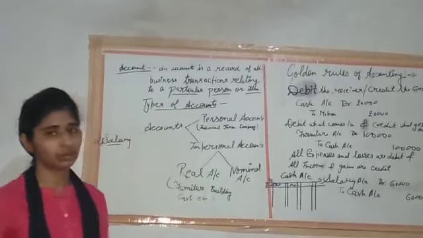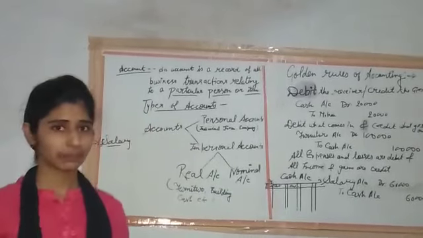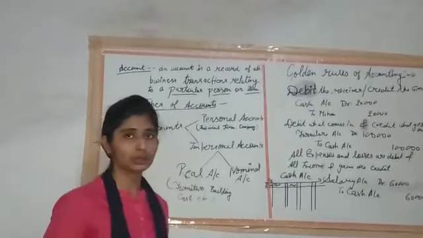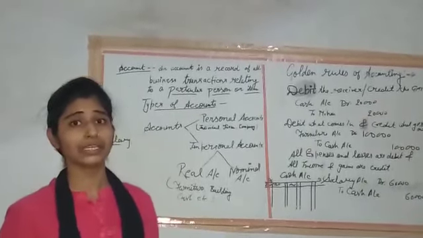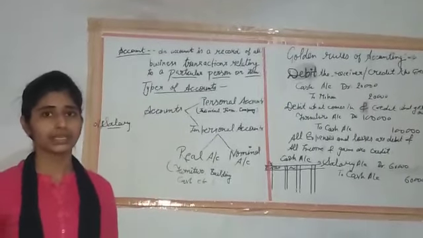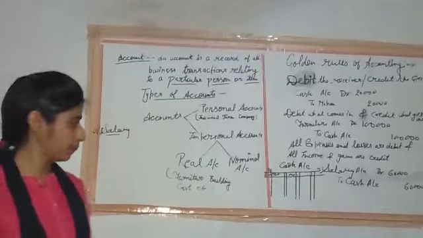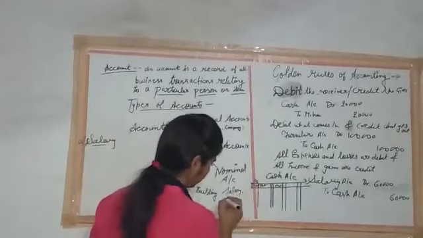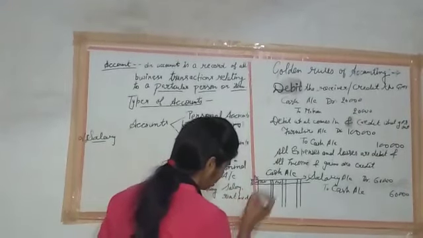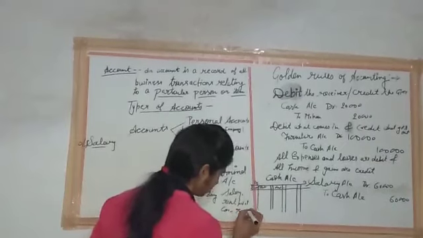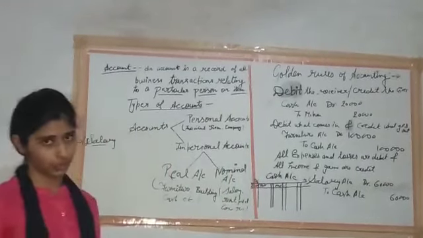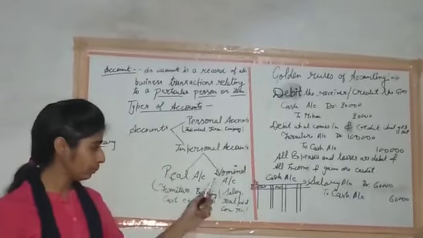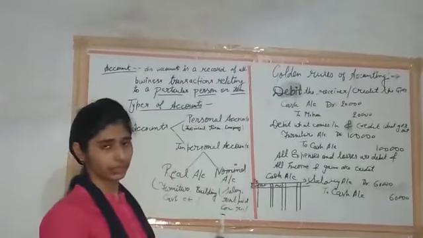Next one is the nominal account. Nominal account includes all the expenses and losses, incomes and gains. So nominal accounts include all those things which represent a company's or firm's losses, incomes or expenses, like salary paid to the employee, rent paid, commission received, etc. These are all included in the nominal account. Salary and rent are both expenses for the company, but commission received is income for that company.